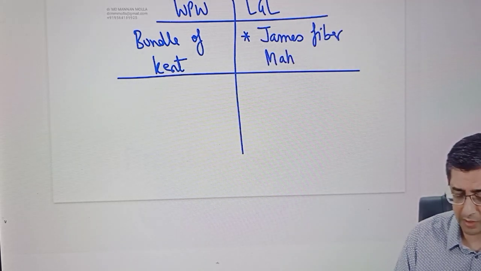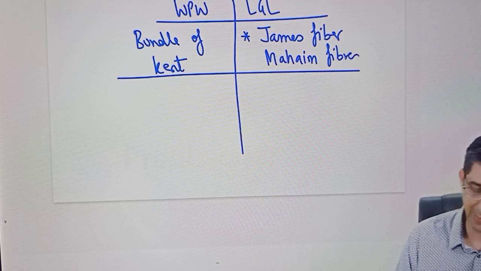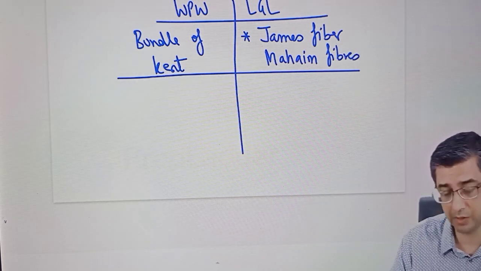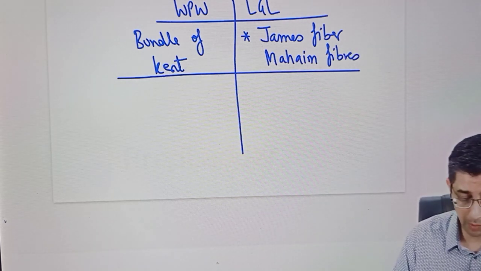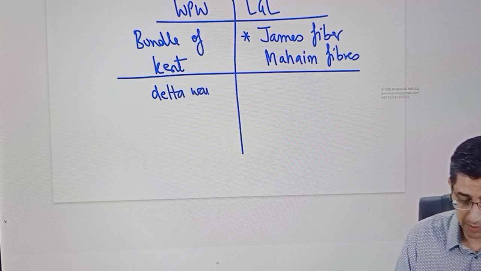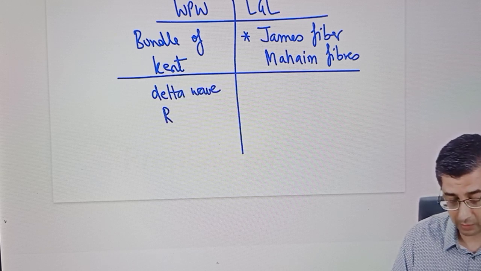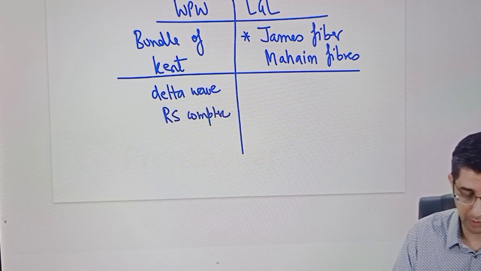In fact, there are two different ones, but I just want you to remember that bundle of Kent is specific for WPW, and James fibers and Mahaim fibers are specific for LGL. Then WPW will always have a very characteristic delta wave present, and most importantly, the RS complex of these patients will be relatively broad.